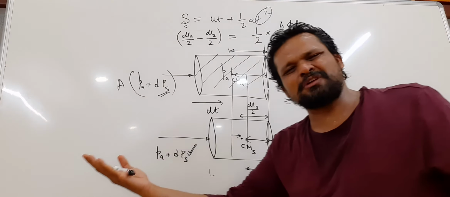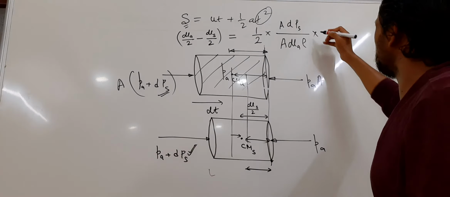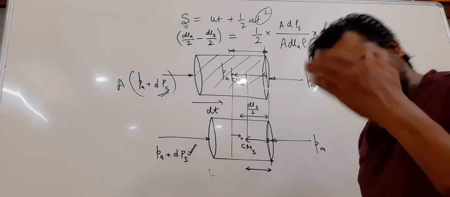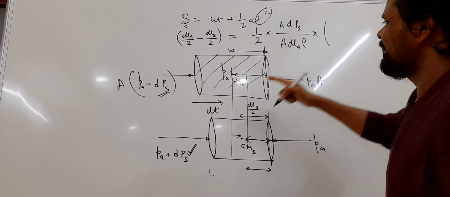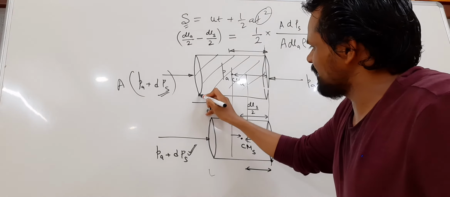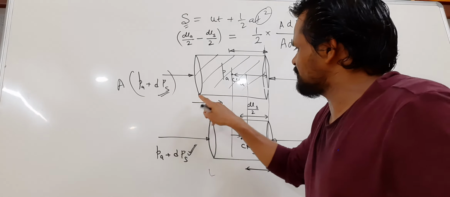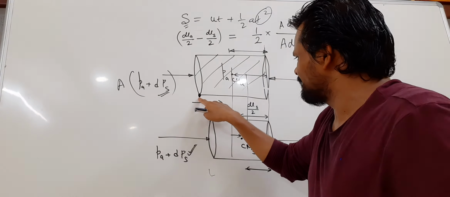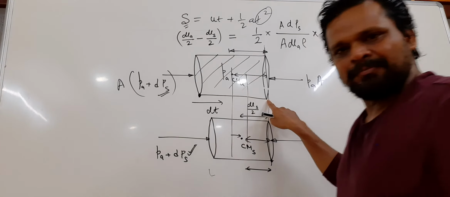At the place of time square, what do you write? Time square means, since the sound wave reaches from here to here,